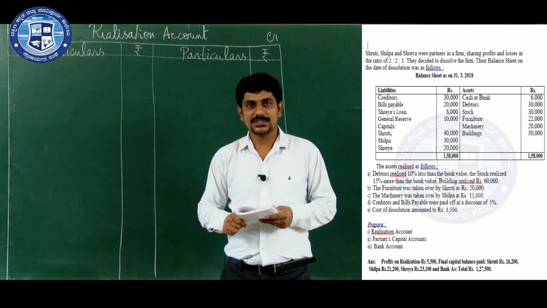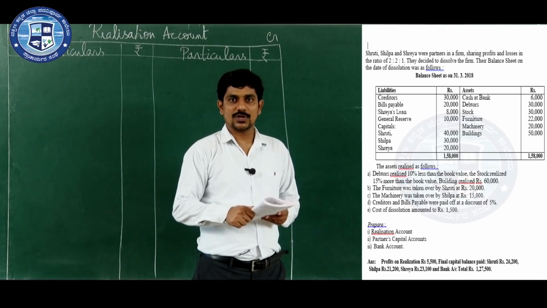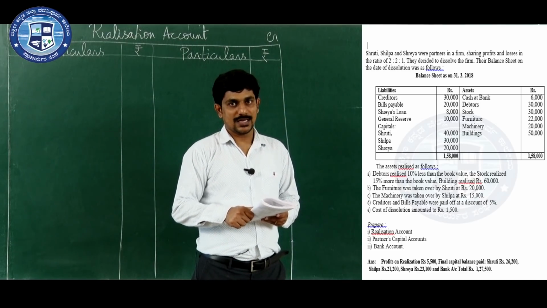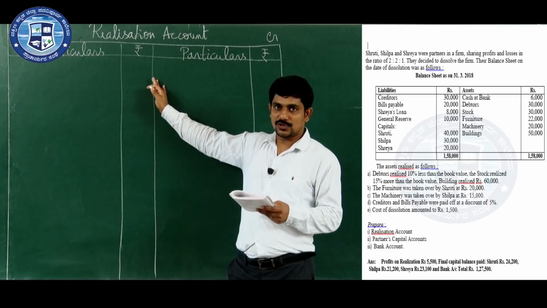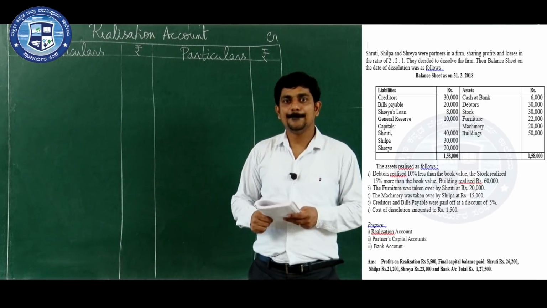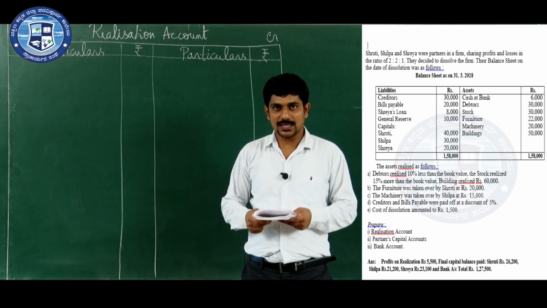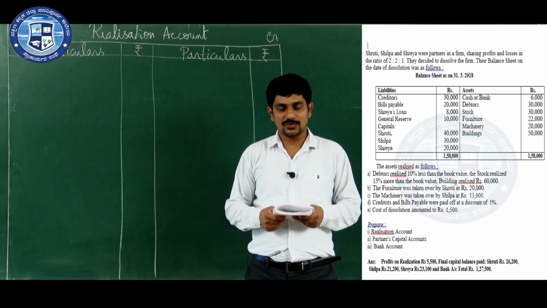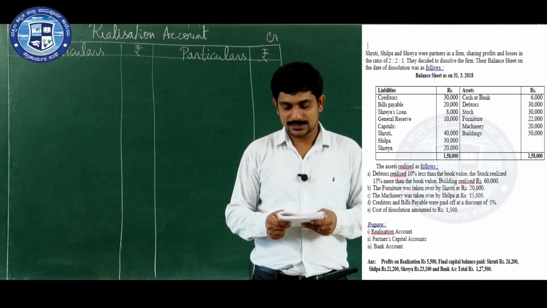Now, cash at bank means cash is available in the bank account. So, it is already there in the realized form. So, no need of transferring it to realization account. This cash at bank amount we have to record in the bank account, because we have to prepare separate bank account. In that bank account we have to write this cash bank 6,000 as the opening balance.